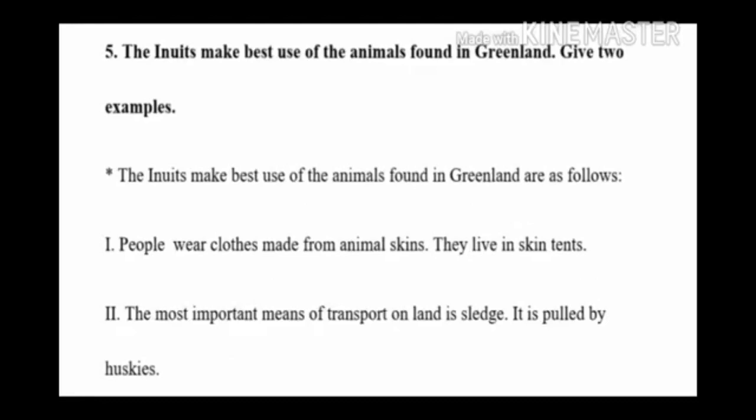Children, last question. The Inuit make best use of the animals found in Greenland. Give two examples. The Inuits make best use of the animals found in Greenland as follows. People wear clothes made from animal skins. They live in skin tents. The most important means of transport on land is sledge. It is pulled by huskies.